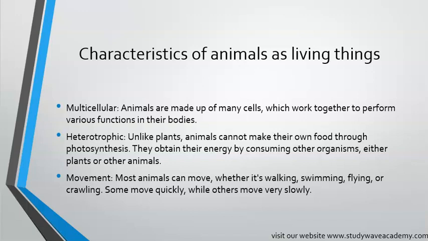Heterotrophic. Unlike plants, animals cannot make their own food through photosynthesis. They obtain their energy by consuming other organisms, either plants or other animals. So unlike plants, animals can't make their own food. They have to eat other things like plants, other animals, or even insects to get energy.